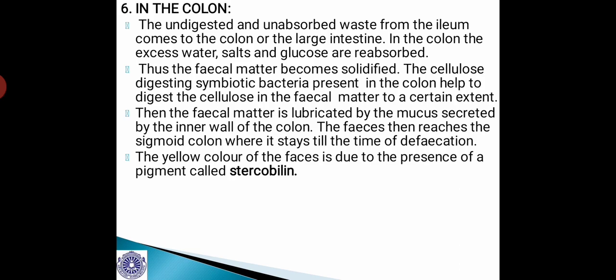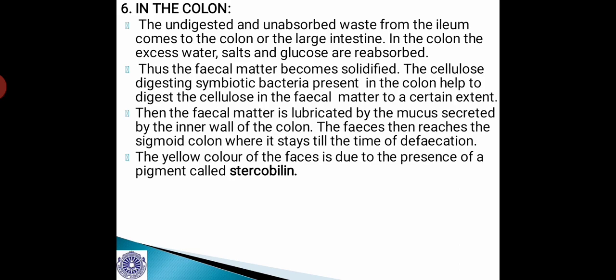Coming to the digestion in the colon, the undigested and unabsorbed waste from the ileum comes to the colon, or the large intestine, and in the colon the excess water, salts and glucose are reabsorbed. Thus, the fecal matter becomes solidified.